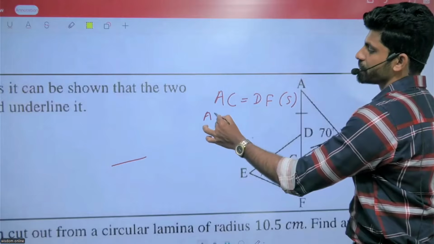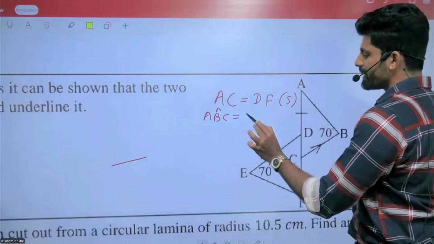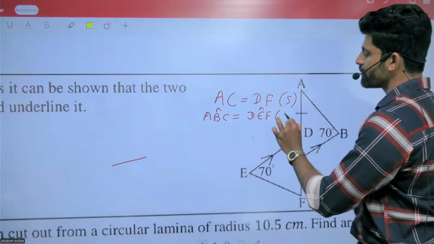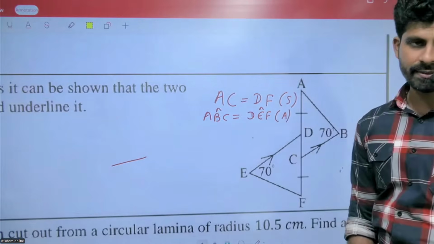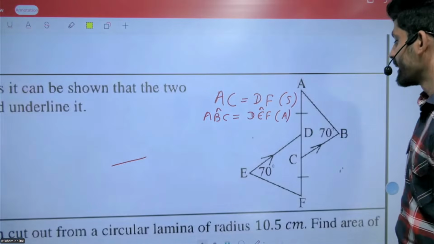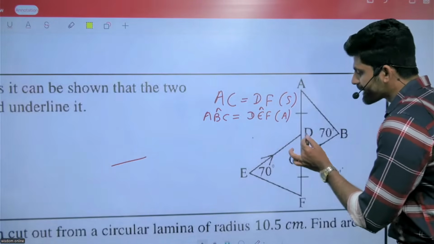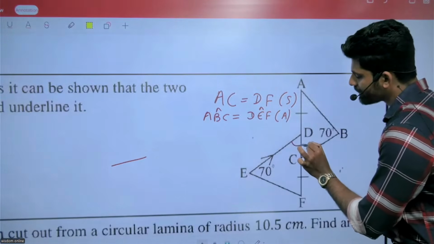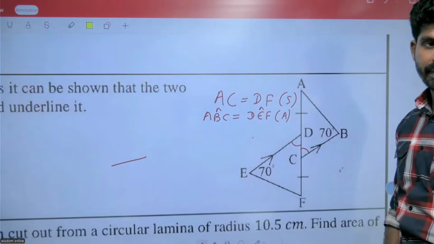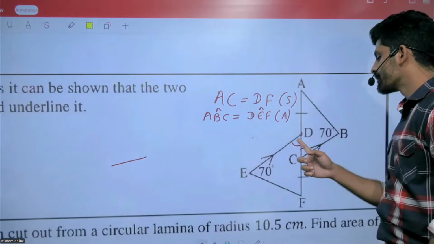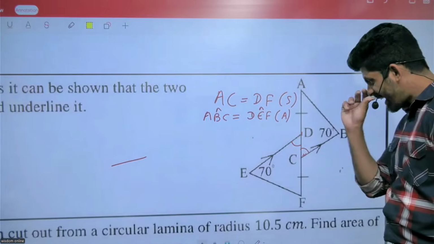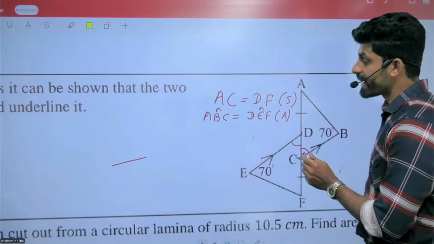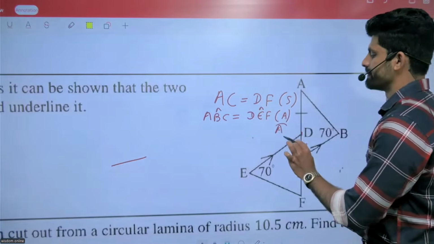Angle ABC equals angle DEF. Just consider the parallel lines. Look at the parallel lines: those two angles are equal, which means they are alternate angles.